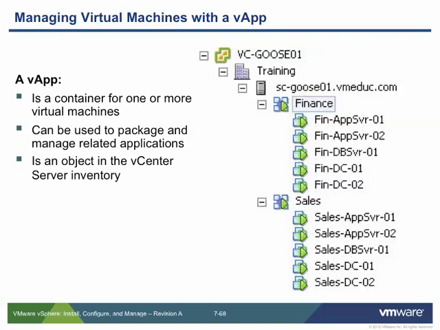If you're using the vApps for yourself, like in this particular example, if we just look at the finance one, you see they have two application servers, a database server, and then a couple domain controllers. So you could just click on the finance vApp there, the first one you see, power that on, and it'll power all of those machines within it, bring them all online. And we'll see in the next slide that you can stagger the time, how they're powered on.